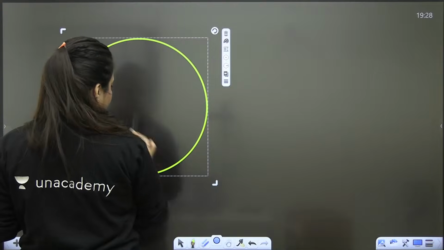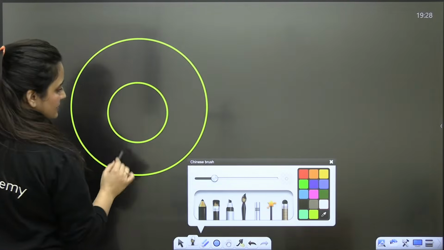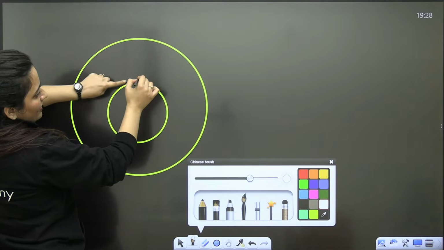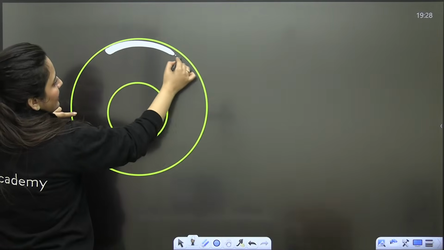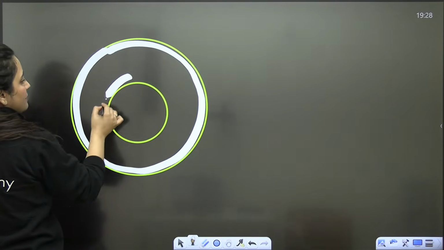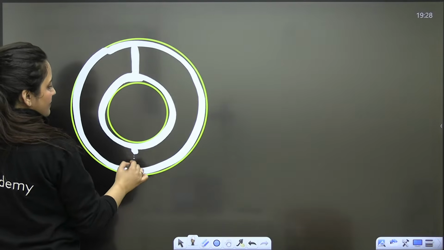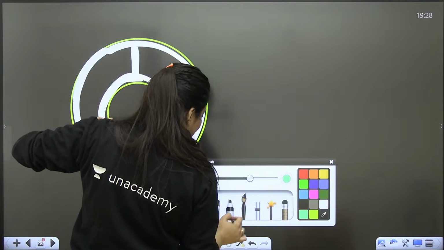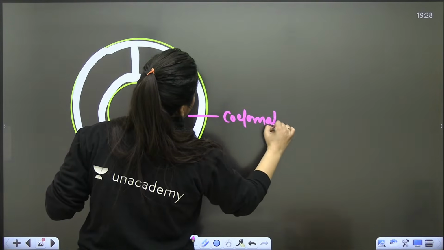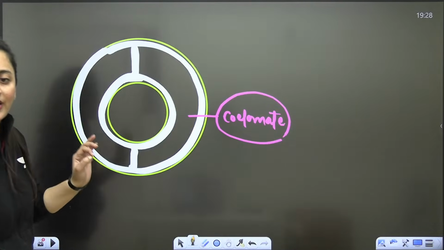Let's say this is the transverse section that we are taking. Again, this is the outer body wall, this is the inner gut wall, and if the space there is lined with mesoderm, then we say that the organism is a coelomate.